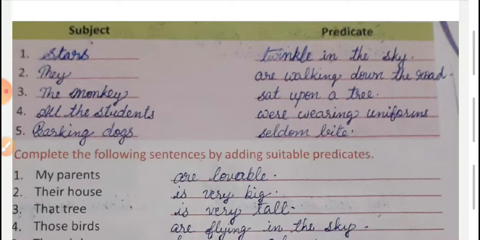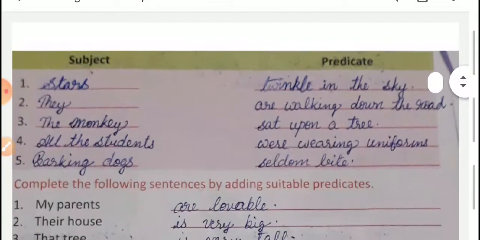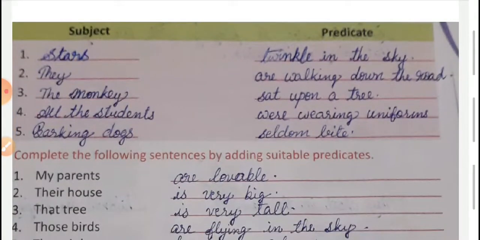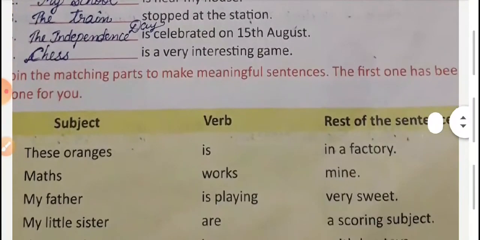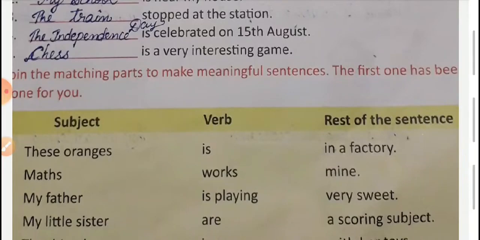In our last grammar class, we learnt about subject and predicate. Lesson 2, subject and predicate. From a sentence, how can we realize a subject? The subject in a sentence is the one about whom we are talking. About the subject, what we are saying, that is the predicate. We already did exercise A, exercise B and exercise C. Now we are going to do exercise D.